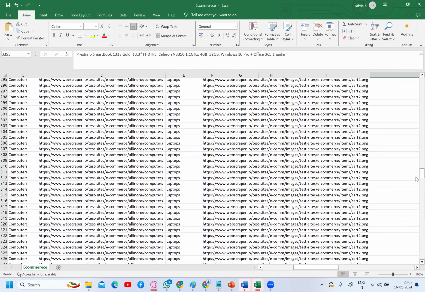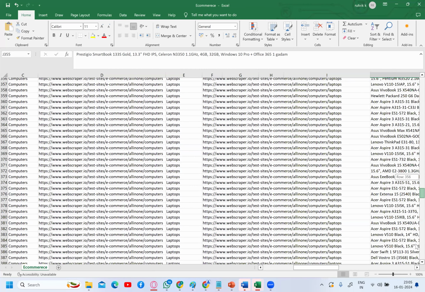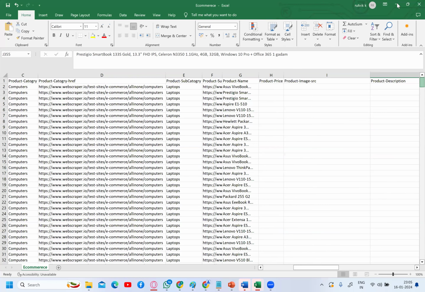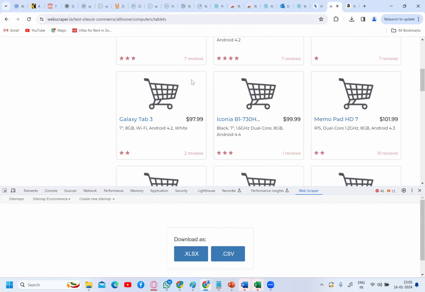So how did we collect this data? With the help of a tool called Web Scraper. Yes or no? From where did we collect it? From a very small e-commerce website. So why did we collect this data? In order to perform certain analysis. This is the first step of data analytics. Today we have implemented the first step of data analytics, which is data collection with the help of web scraping tools.